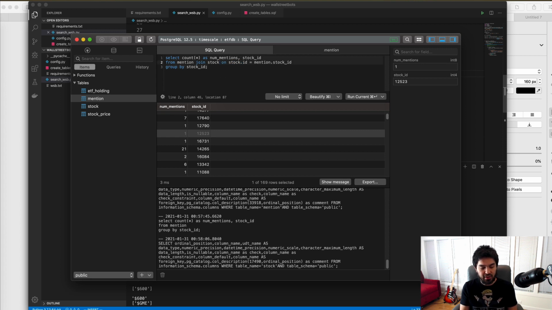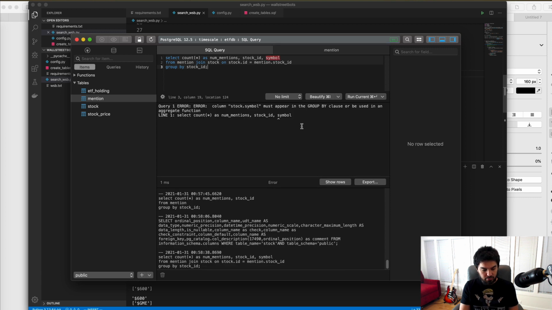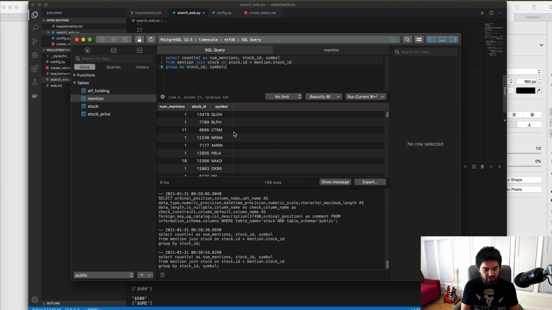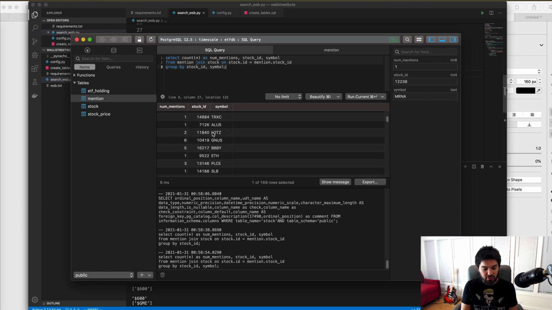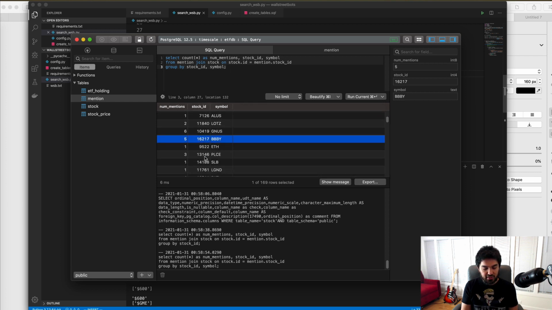So at that point, I can do comma stock.symbol because it's present in the stock table, and then I can run this. And it says stock symbol must appear in the group by clause. So I'll do group by symbol. Okay. And so I'm selecting all the count stars for each symbol. So I'm grouping the counts by symbol. Okay. So I do that. And then now you see some stock symbol names next to each of these mentions and stock ID pairs.